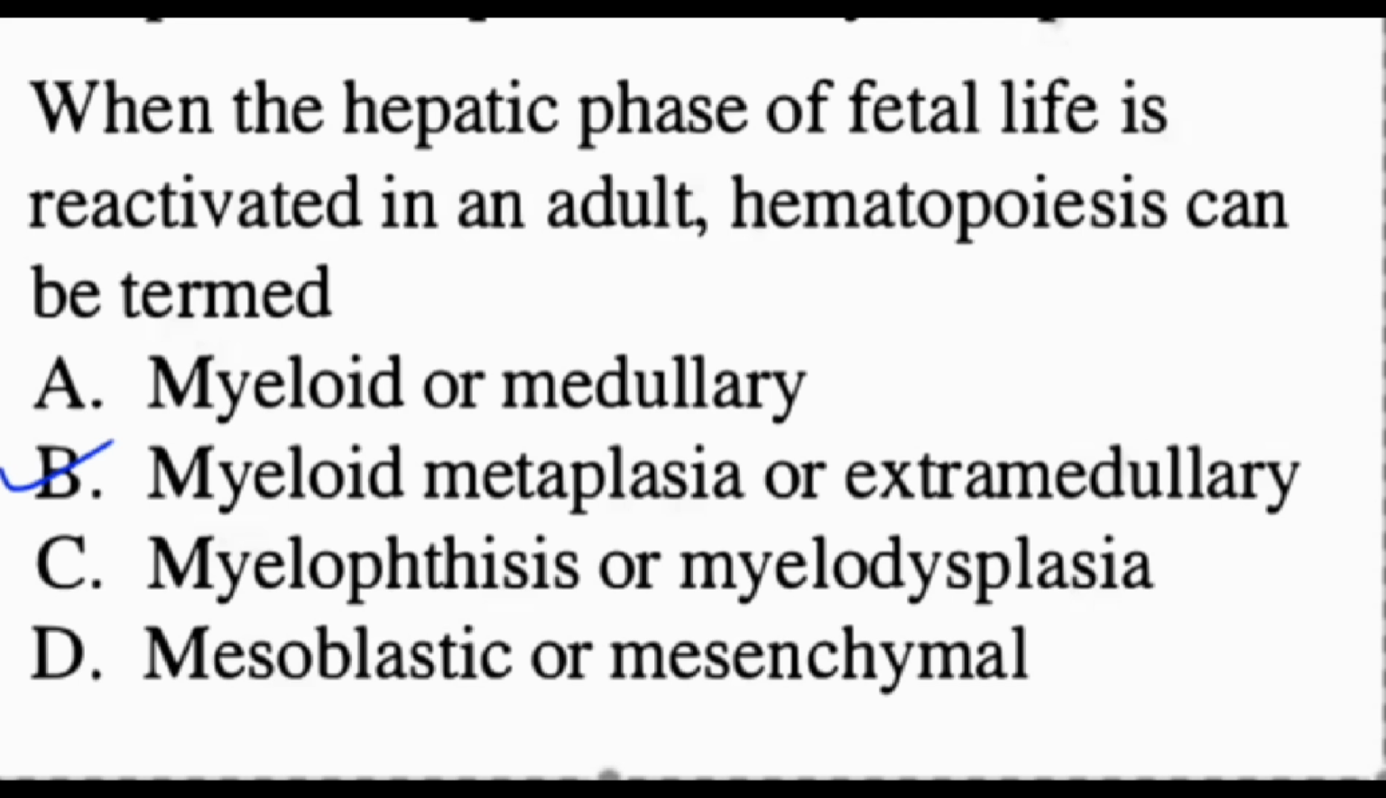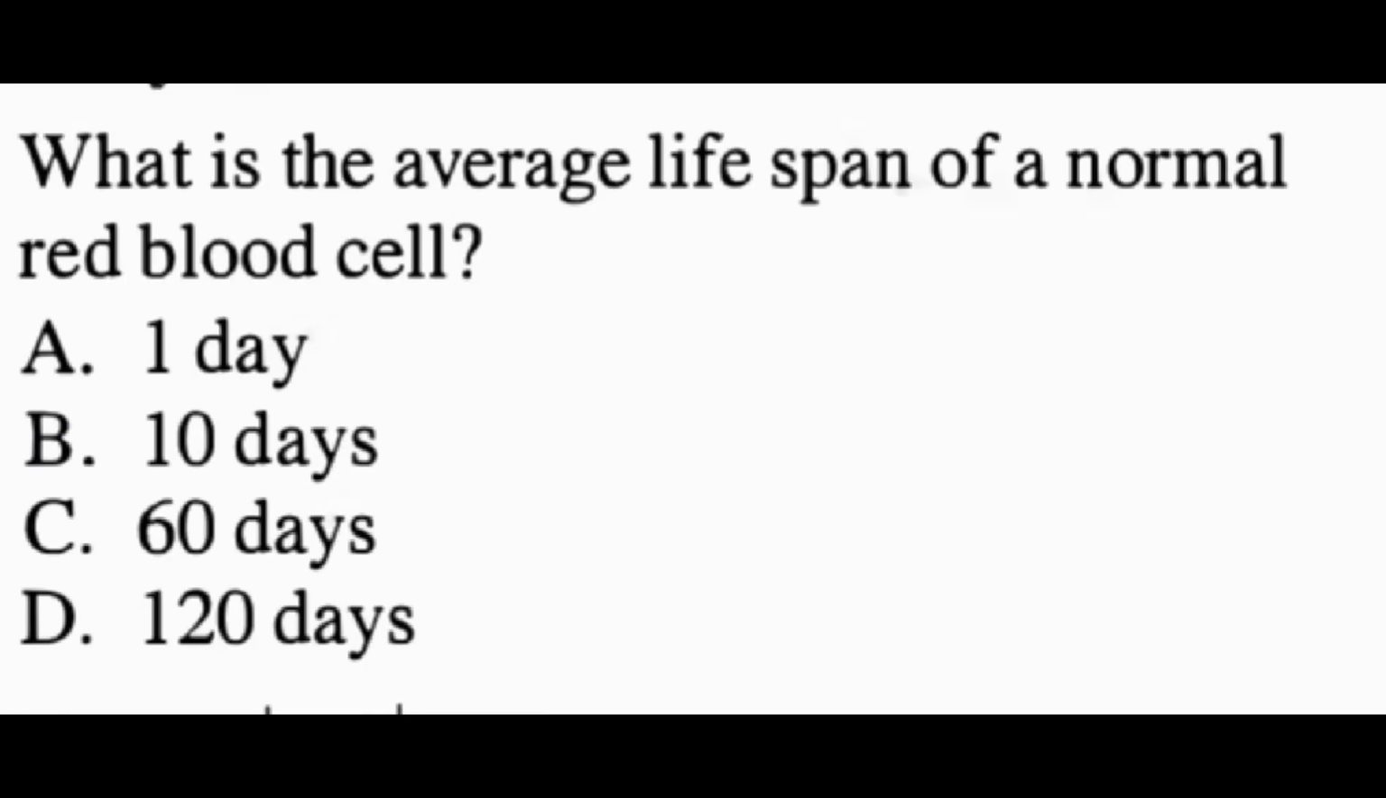This is a vocabulary question. Normal hematopoiesis, blood cell production in the adult, occurs in the bone marrow, which is medullary. When the bone marrow fails, the body can try to make blood cells in other places, just like it did in the fetus, primarily the liver and spleen. Blood cell production occurring outside the bone marrow is called extramedullary hematopoiesis. A synonym for this process is myeloid metaplasia. An easy one, but you must know it.